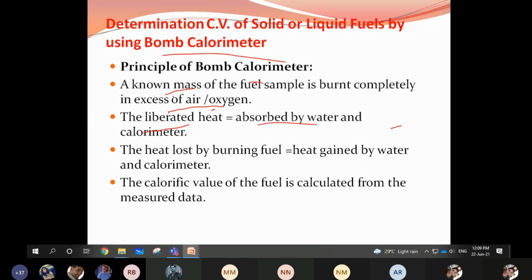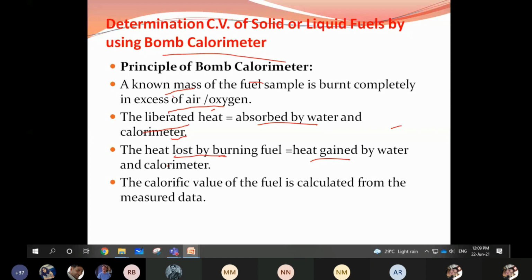The heat lost by the burning of the fuel is equal to the heat gained by the water and calorimeter. And the calorific value of the fuel is calculated from the measured data.